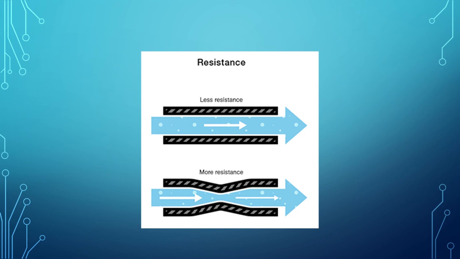So as you can see in the illustration, you have there a pipe which has less resistance because of its greater width. You have there a pipe which has more resistance because you can see there in the middle, it has a lesser width.